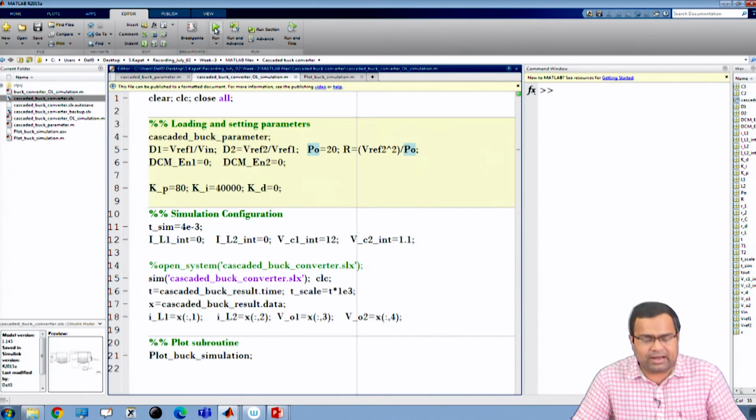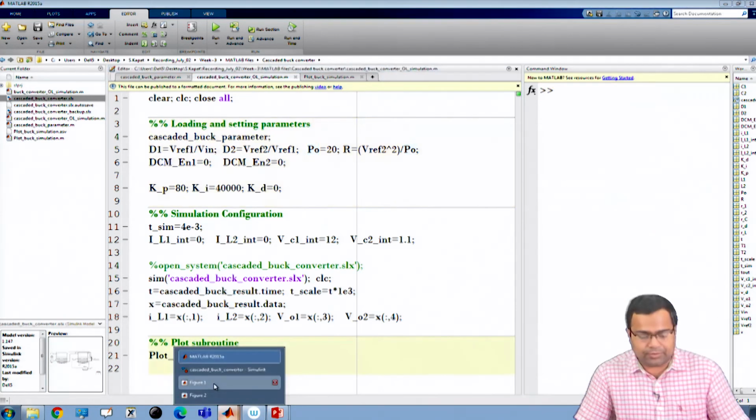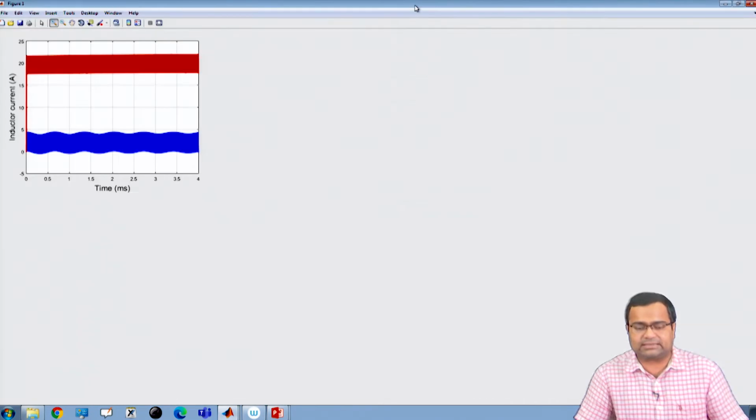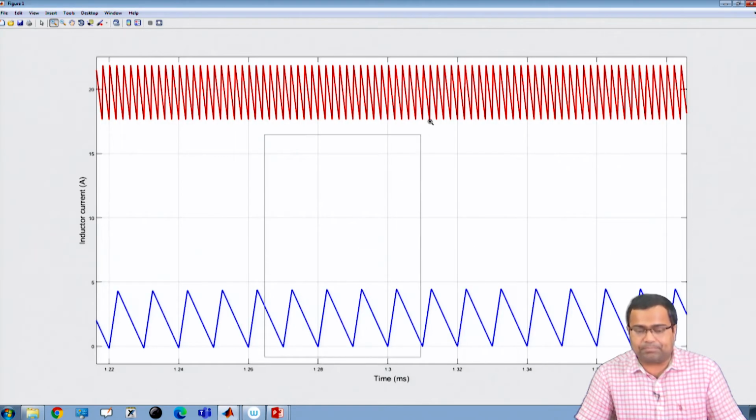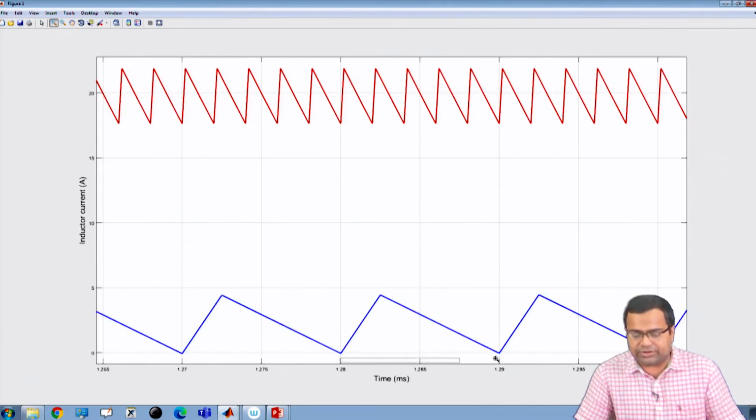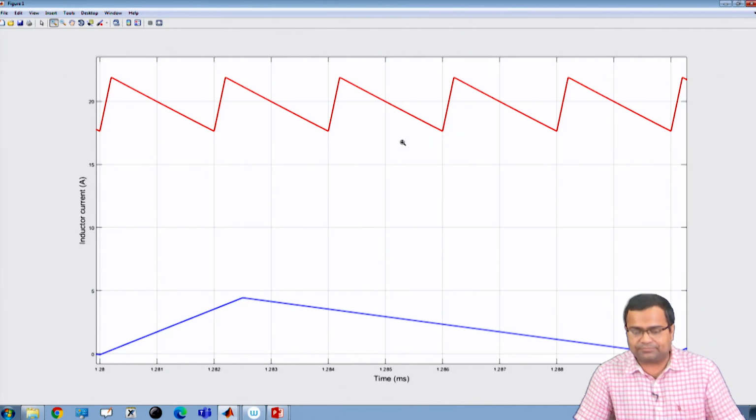Okay, now let us run the simulation and check. If we run the simulation, let us go to the simulation result and see. For all the simulation result traces for the inductor current, I have considered the red trace for the POL inductor current and the blue traces for the IBC inductor current.